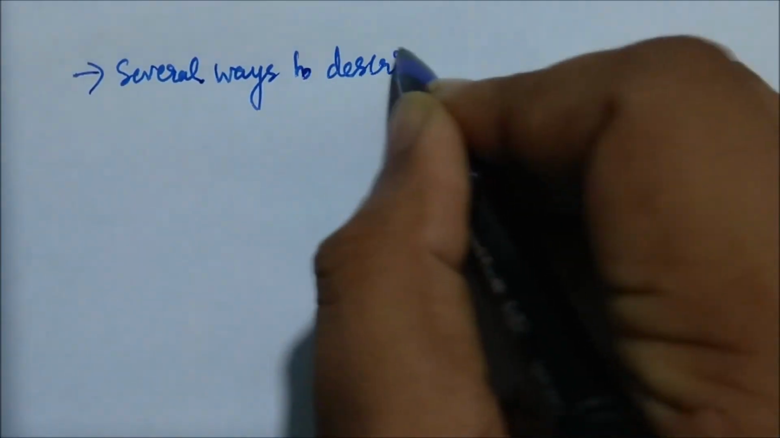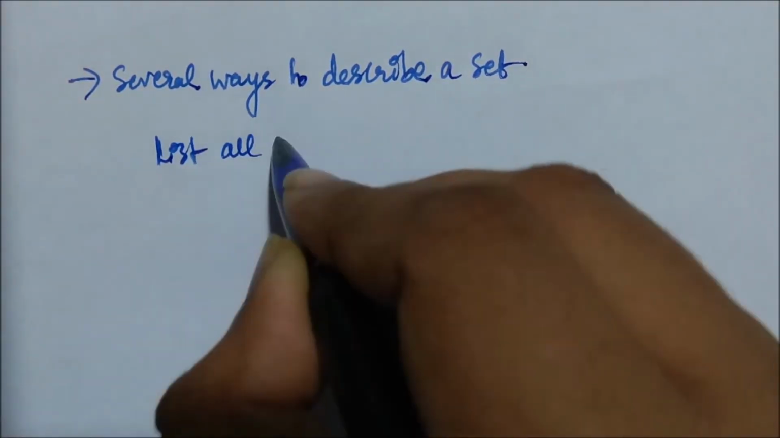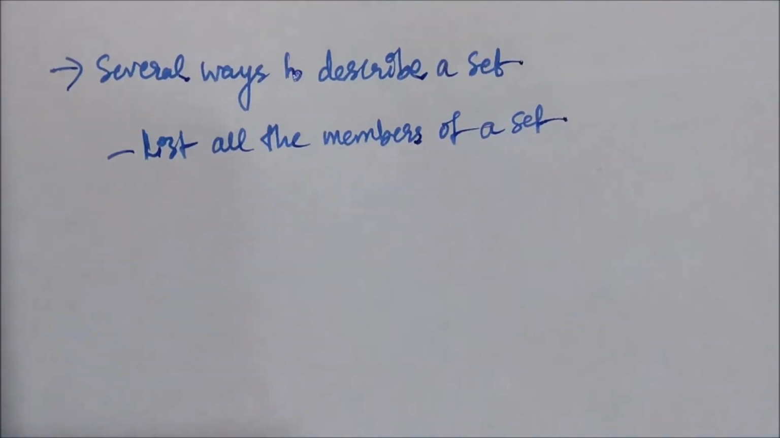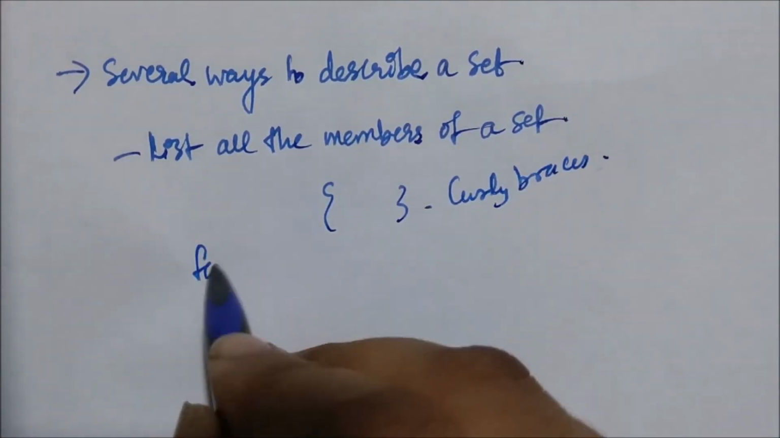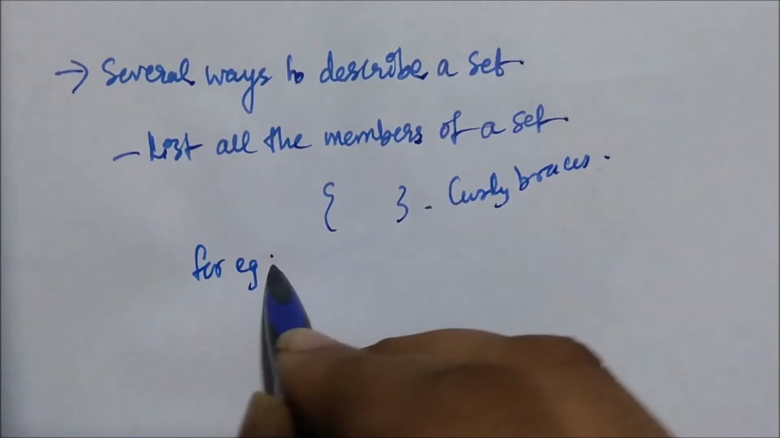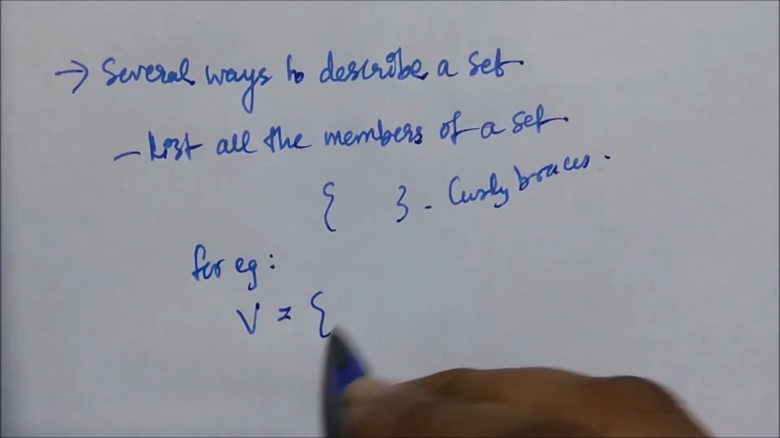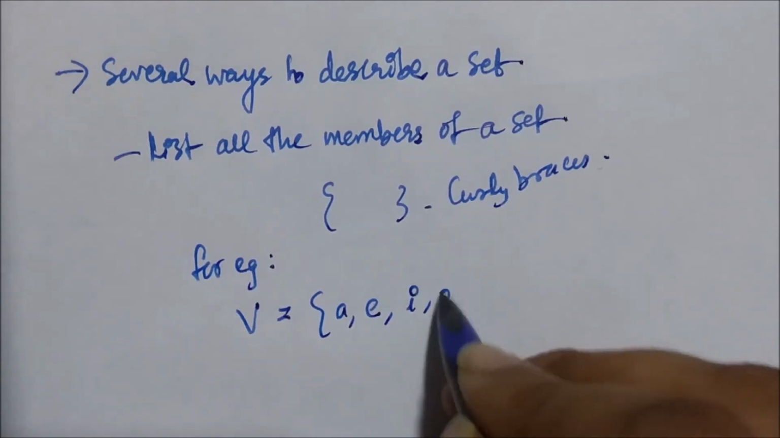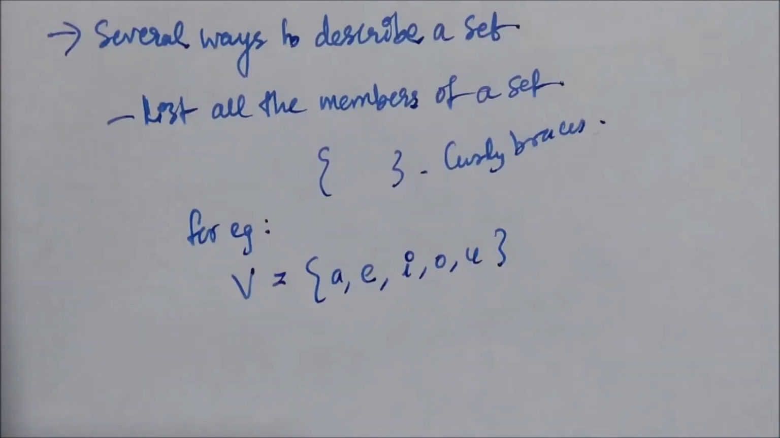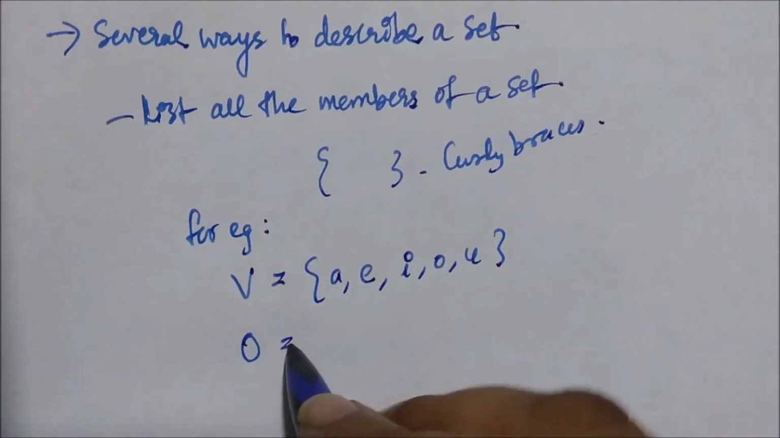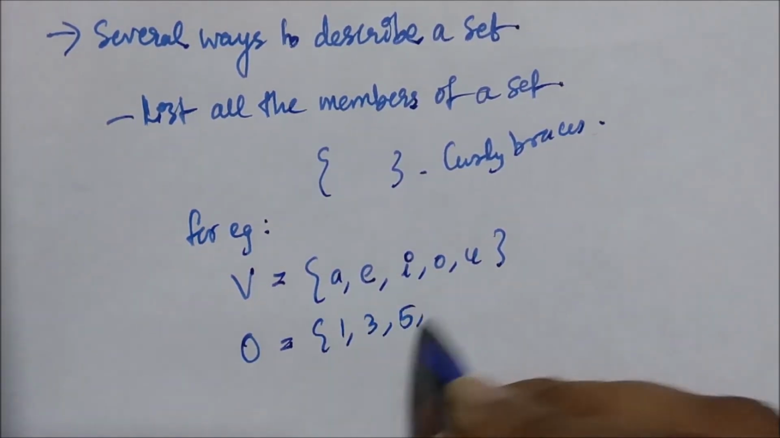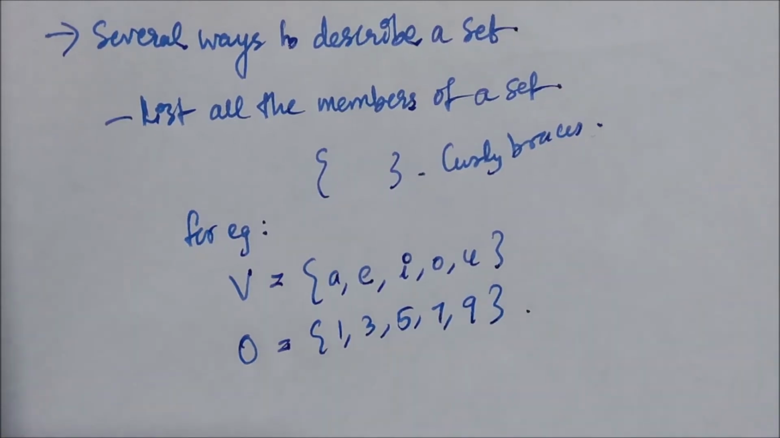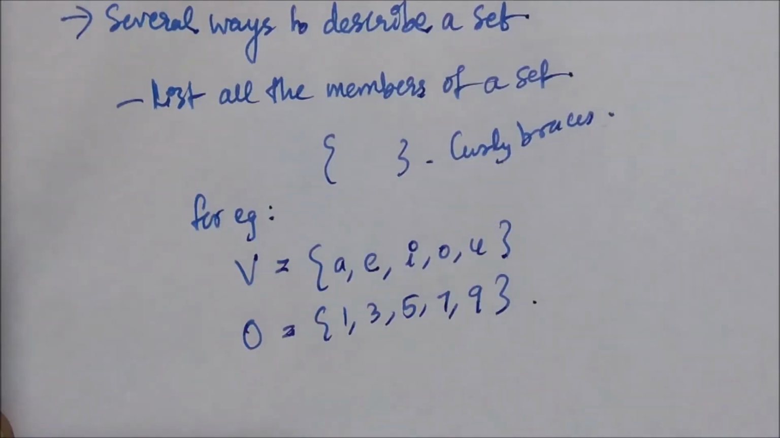Now, there are several ways to describe a set. One way is to list all the members of a set, and we list them within curly braces. For example, the set of vowels in the English alphabet, we can write as {a, e, i, o, u} within curly braces. This is one way of representing or describing a set. And now the set of odd positive integers which are less than 10: {1, 3, 5, 7, 9}. So that is O.